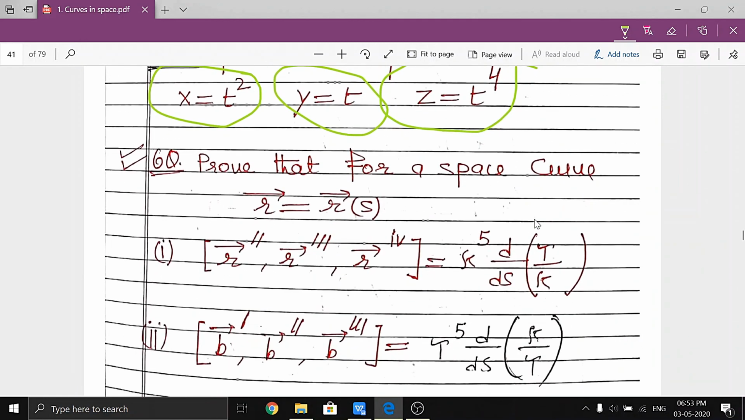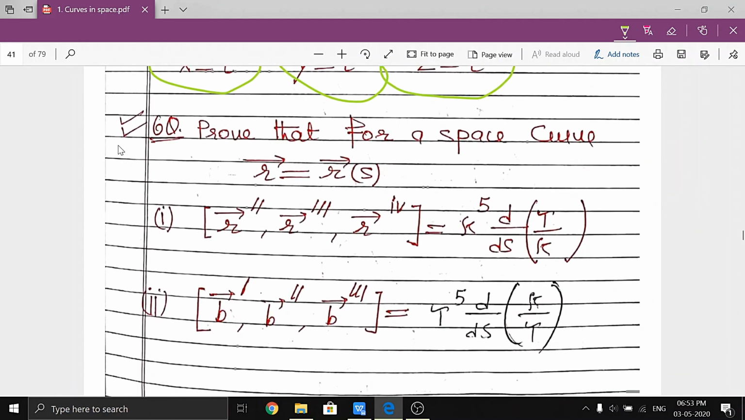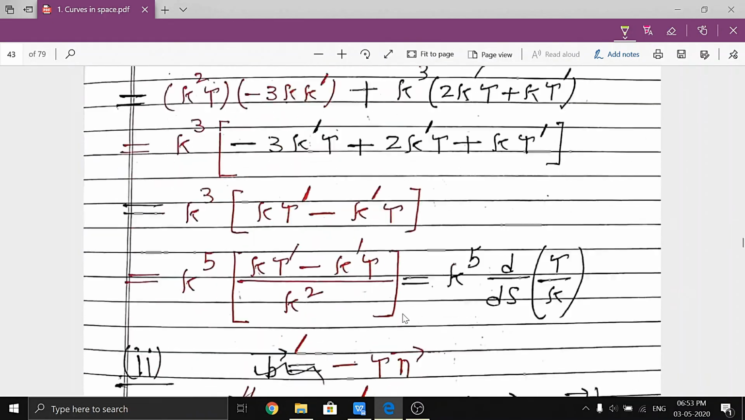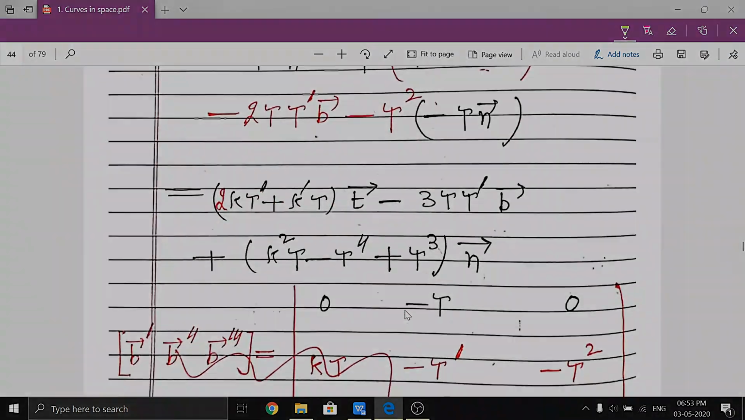Similarly, our next result is a very important result. It is a relation between r double dash, r triple dash, r fourth dash and kappa raised to power 5 into d by ds of tau by kappa, and similarly in terms of b dash, b double dash and b triple dash. Clear? So it also involves some lengthy calculations.